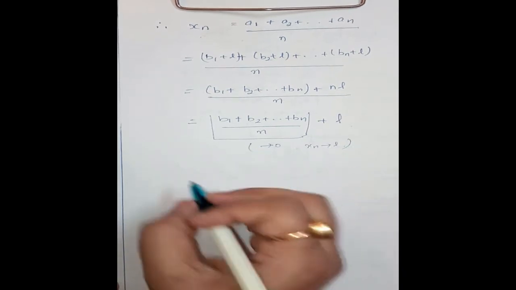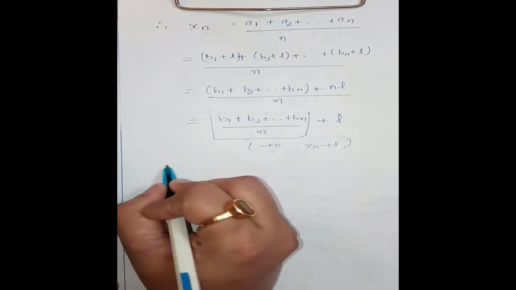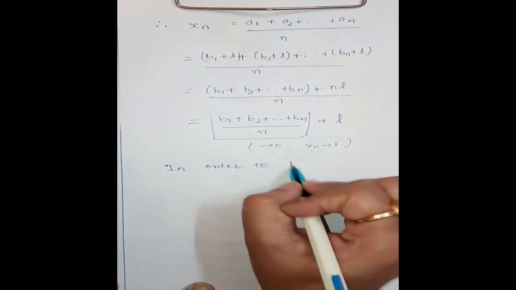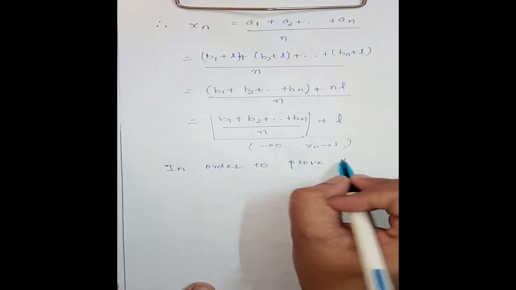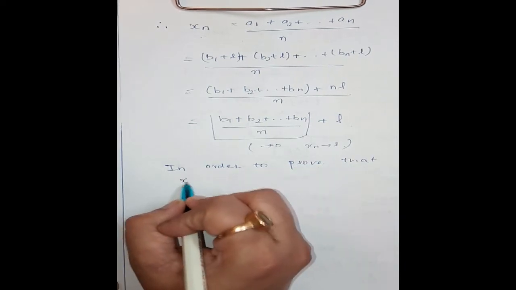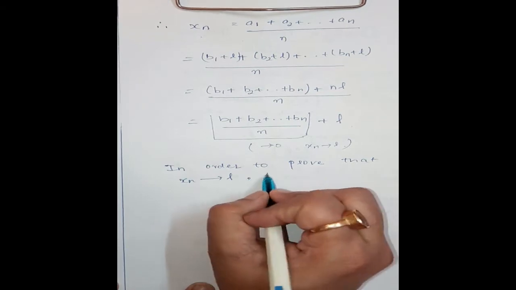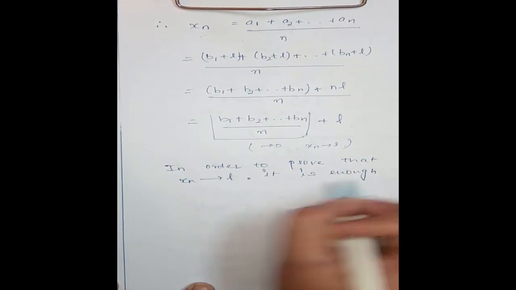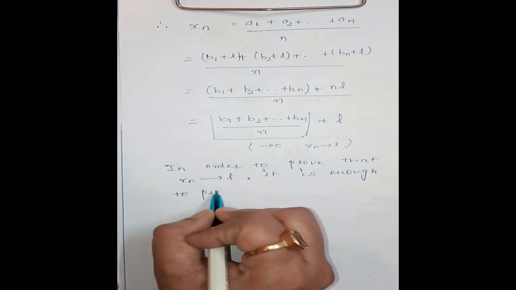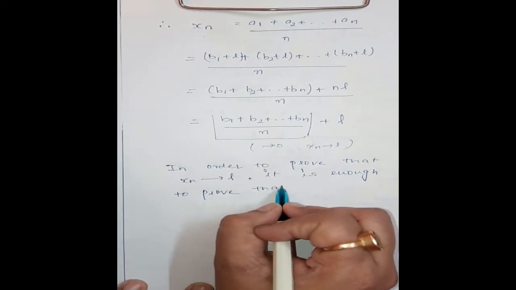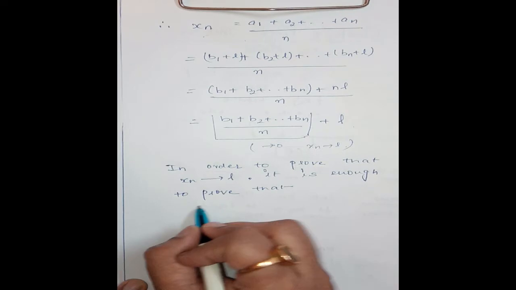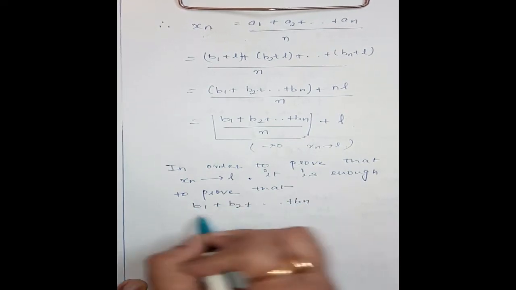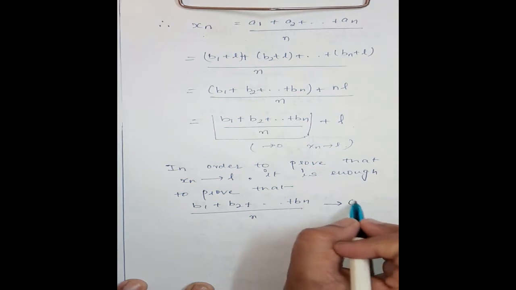Clear? Therefore, in order to prove that x_n tends to L, it is enough to prove that (b1 + b2 + ... + bn) divided by n tends to 0.